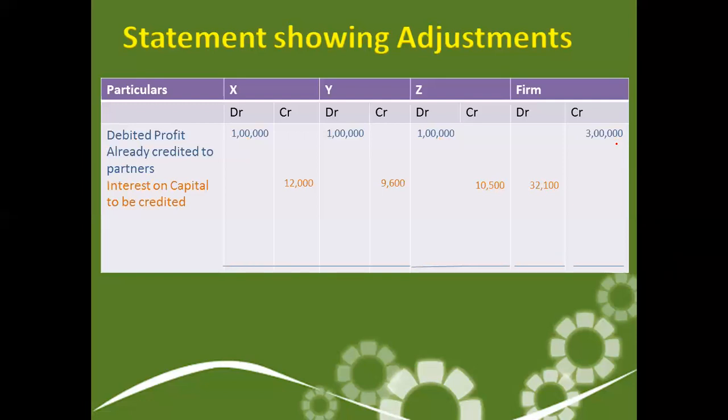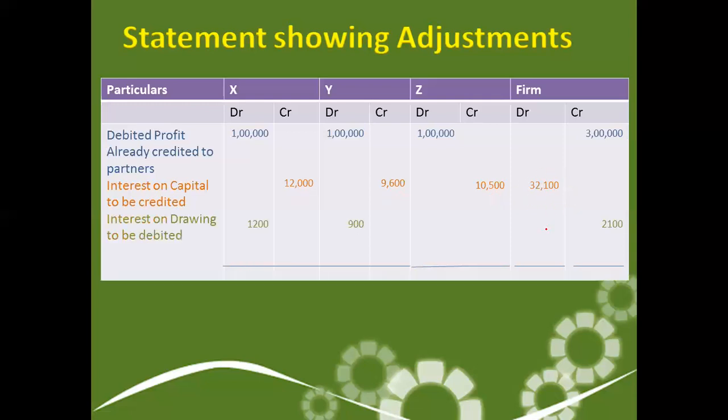Now, we have taken the amount which has already been distributed among the partners. So this comes to the firm's account. Then, whatever should be given to the partner, we will write. The interest on capital they should receive, so give interest on capital. It will be credited 12,000, 9,600, 10,500. When these are credited in the partners' accounts, these are expenses for the firm. It will be debited here in the firm's account.